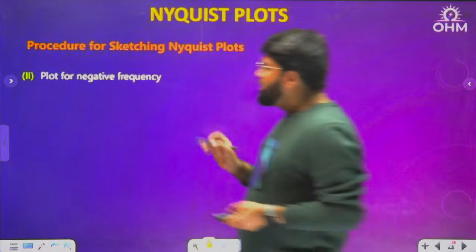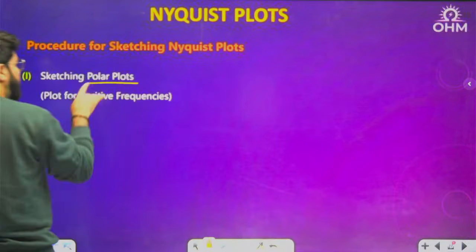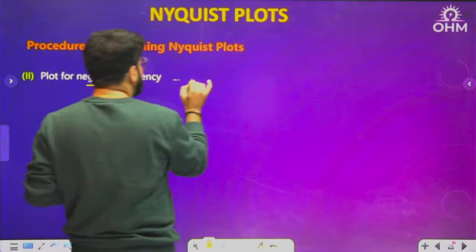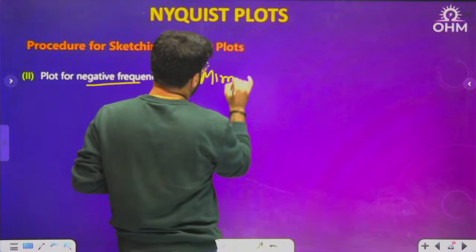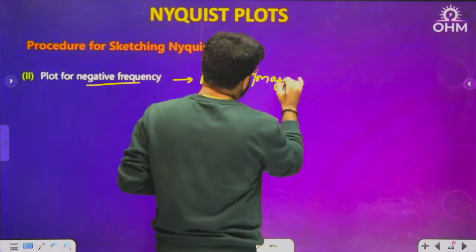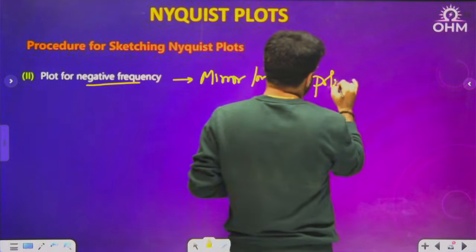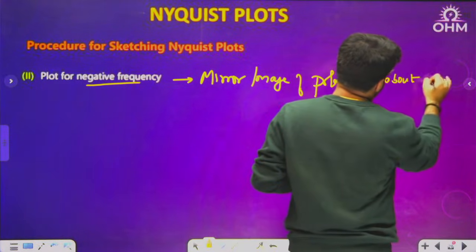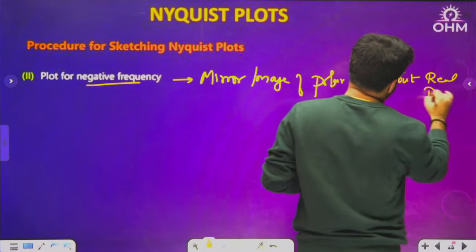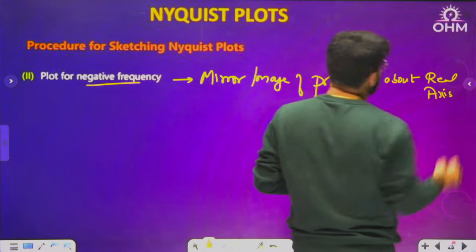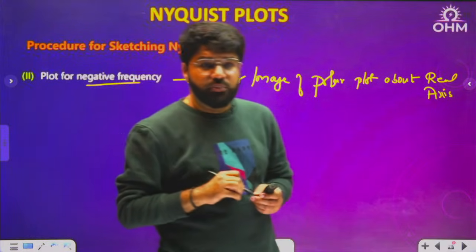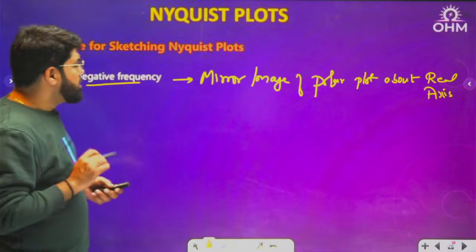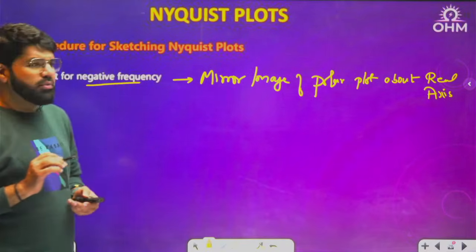Now draw the plot for negative frequency. As I told you, the polar plot is the plot for positive frequency. To draw the plot for negative frequency, just take the mirror image of the polar plot about the horizontal, that means about the real axis. This is because of the conjugate symmetry property of the Fourier transform you studied. So please take the mirror image of the polar plot about the real axis.